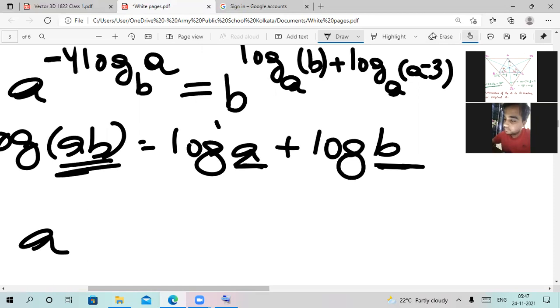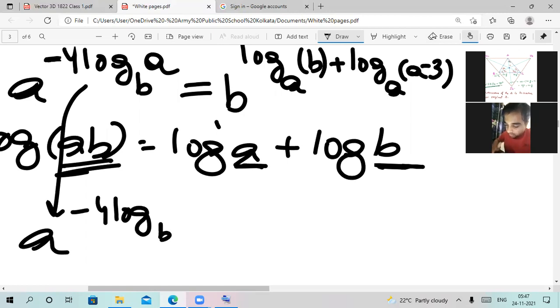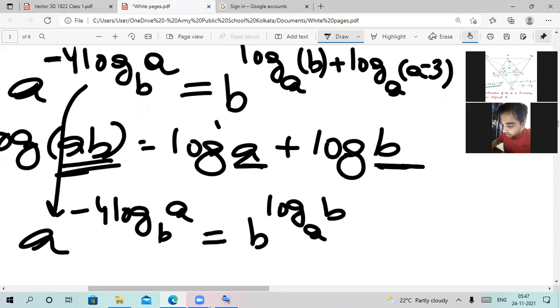Here what we can have from this is a to the power of minus 4 log b a. We can write this as b to the power of log a b, and we can take this minus 3 out, and we will be left with log of base a of a.